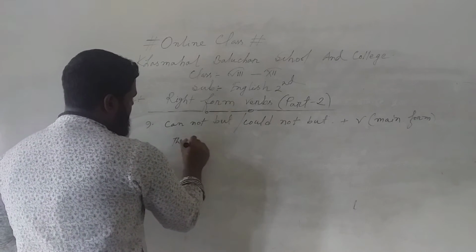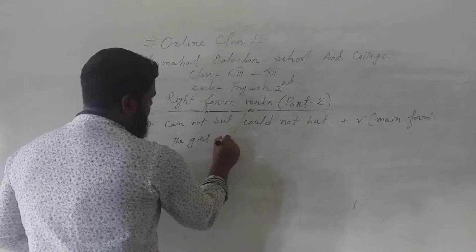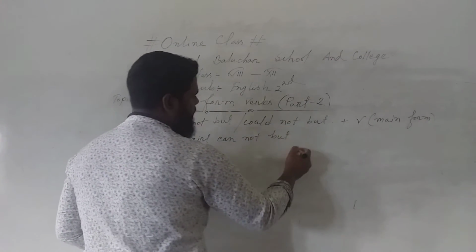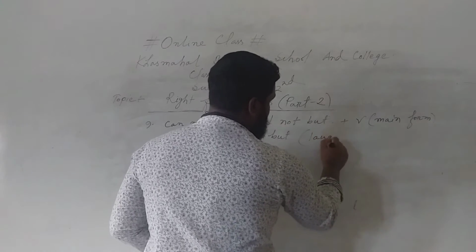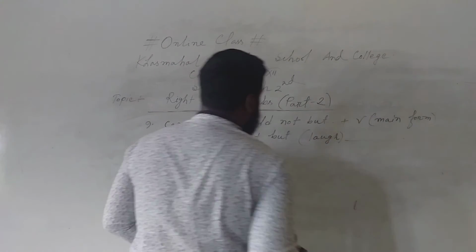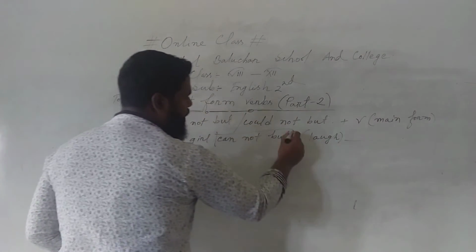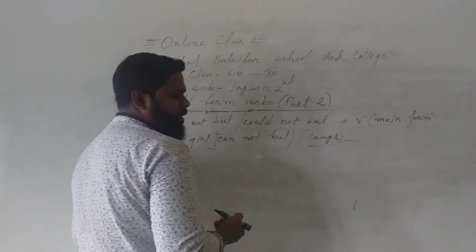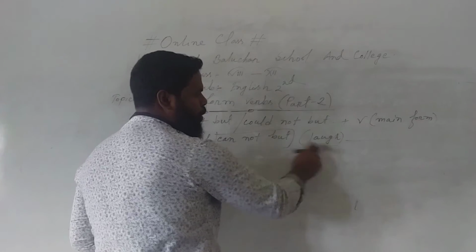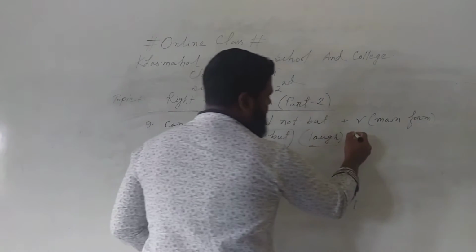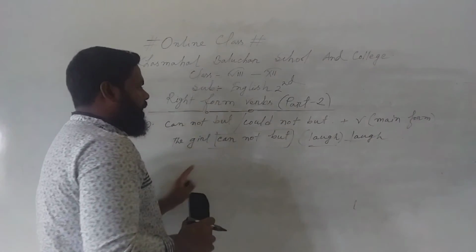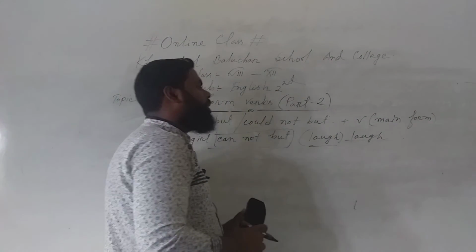The girl cannot but laugh. So dear students, look carefully. Here is the main word cannot but, and we have to correctify this verb as it is in main form, so we don't need to change it. We just write it laugh. The girl cannot but laugh.